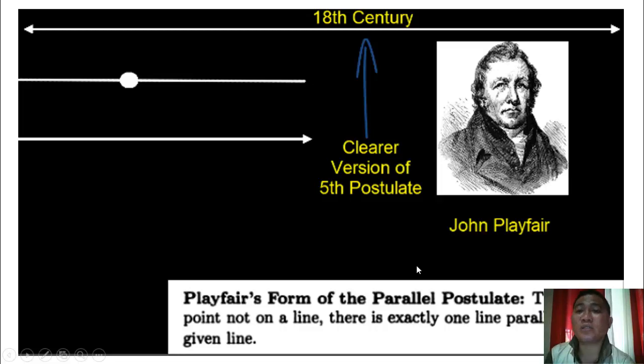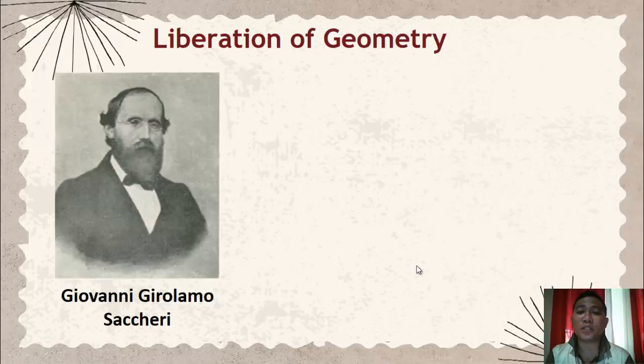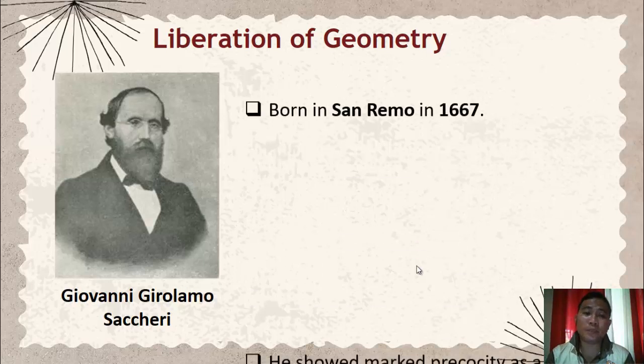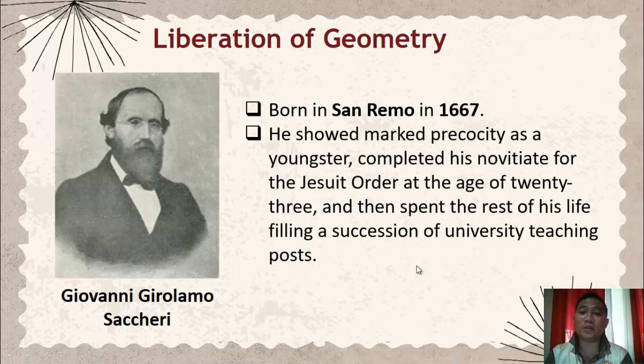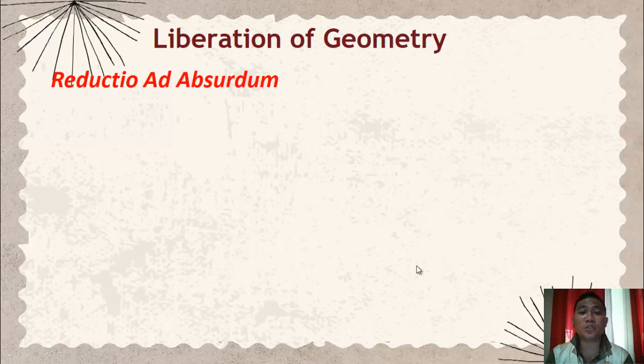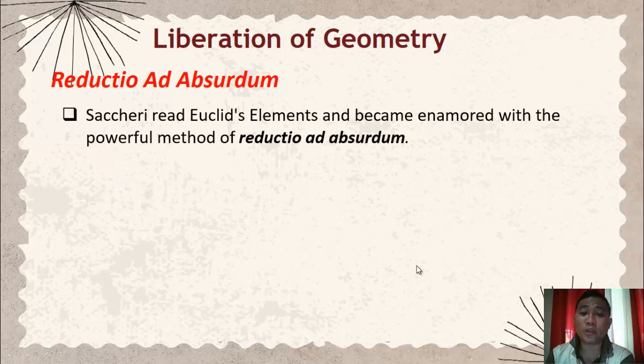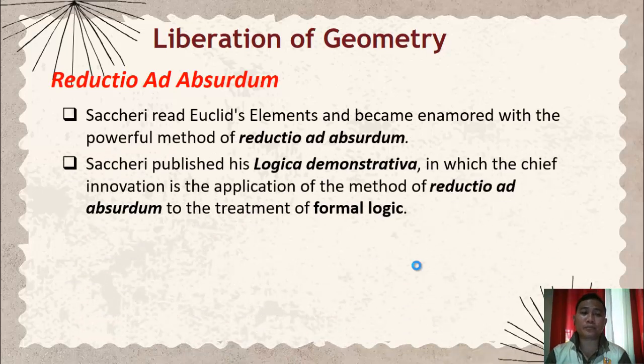In the same century, a mathematician named Gerolamo Saccheri published Logica Demonstrativa, which arose from a new approach to the fifth postulate of Euclid, through reductio ad absurdum, in which the contradiction of the claim is shown.